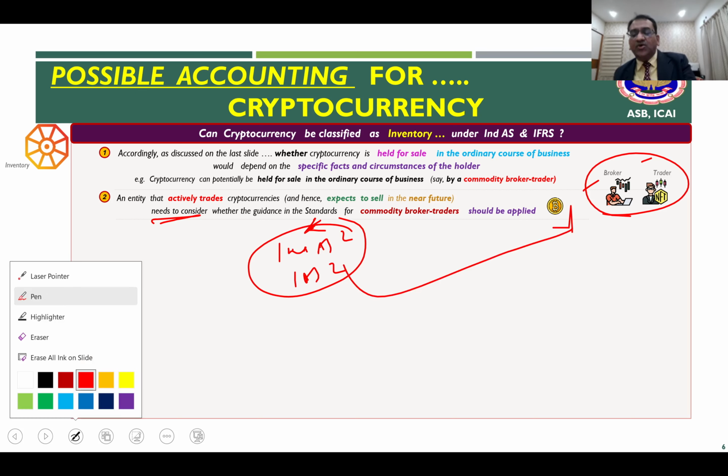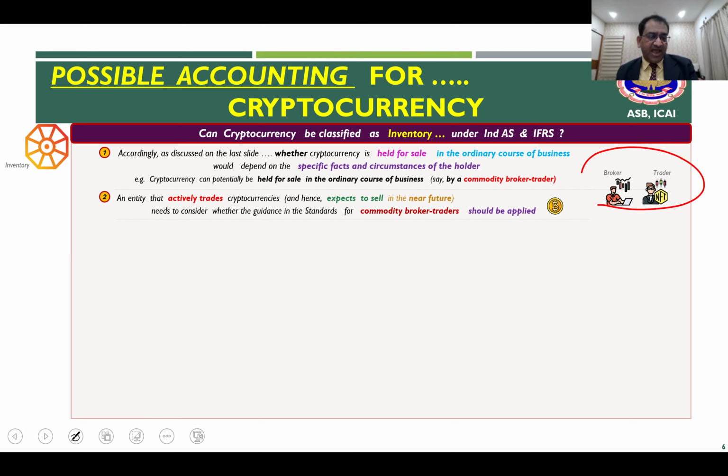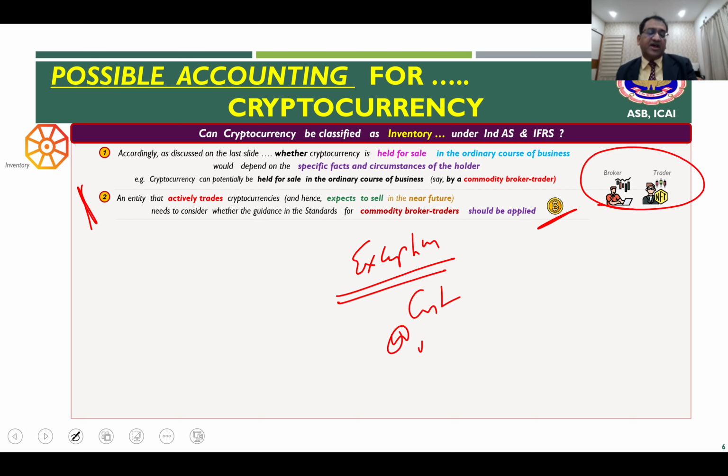So, if you are able to determine that you are the commodity broker and trader and the cryptocurrency is your inventory, then you also have to evaluate whether the exception for measurement applies. See, the general measurement criteria in the inventory standard, which we saw in the last slide, is cost or NRV. However, for commodity brokers and traders, there is an exception, and this measurement model doesn't apply.